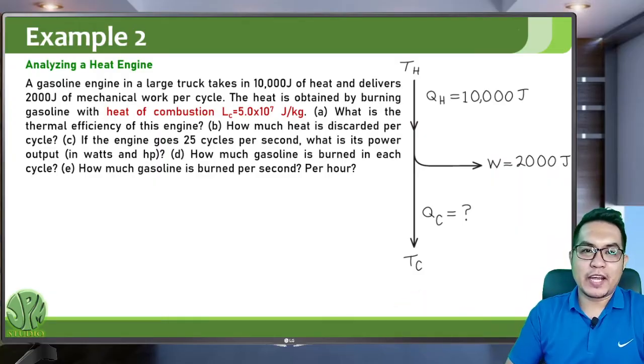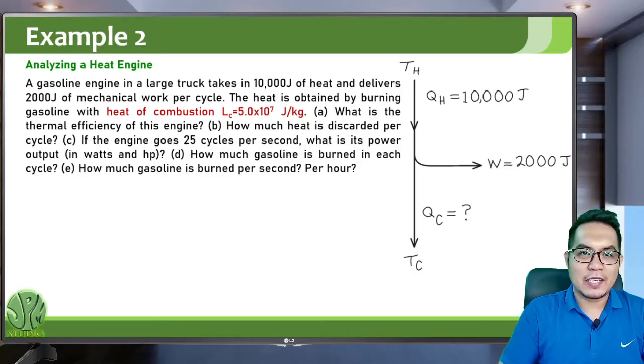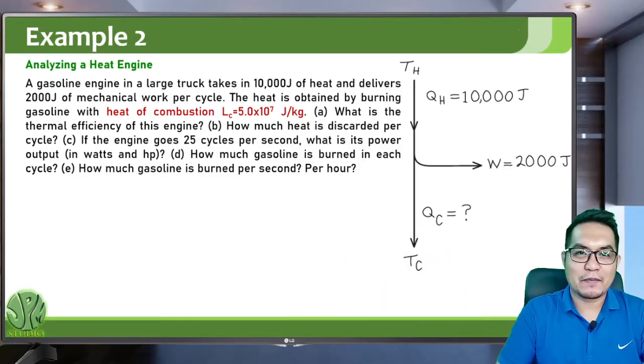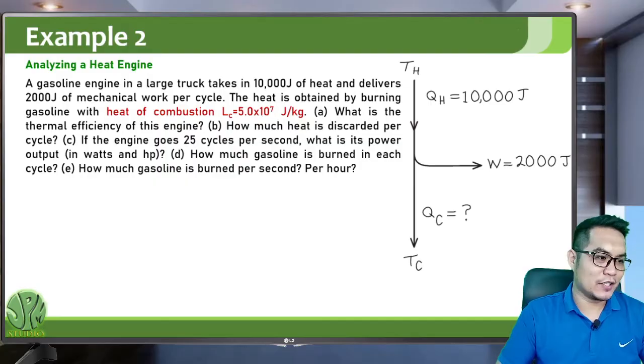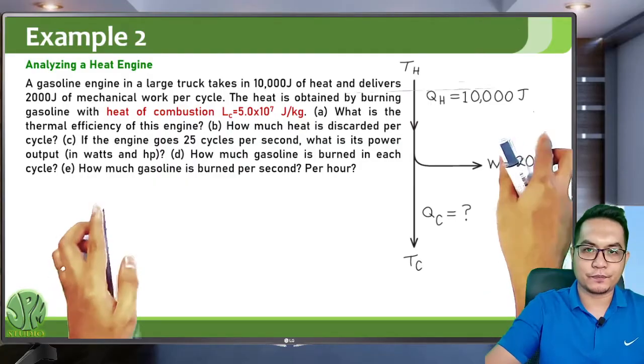So the heat is obtained by burning gasoline with heat of combustion LC. So LC is the latent heat of combustion, 5 times 10 to the 7 joules per kilogram. So what is the thermal efficiency of this engine? So first question, what is the thermal efficiency of this engine?